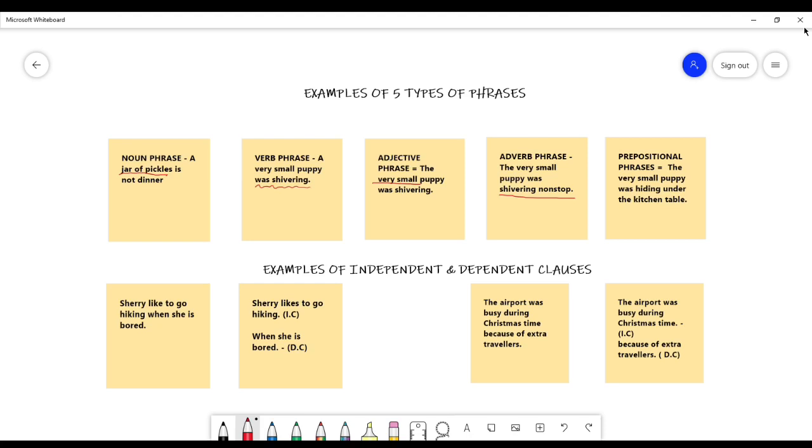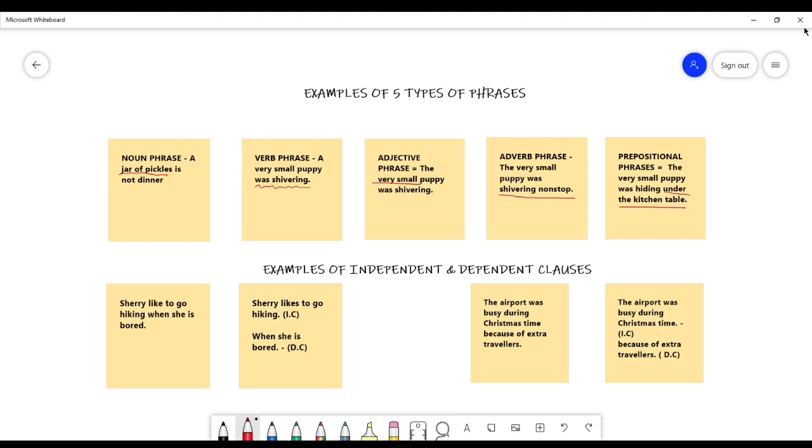Now remember, a preposition is a word that gives us spatial or location-related information. So common words such as above, below, on, in, under are examples of prepositions. Now a prepositional phrase therefore has to give me information about the location of the subject. In this case, the sentence is "The very small puppy was hiding under the kitchen table." The phrase that gives me information about the puppy's location is under the kitchen table. Hence, that is my prepositional phrase.